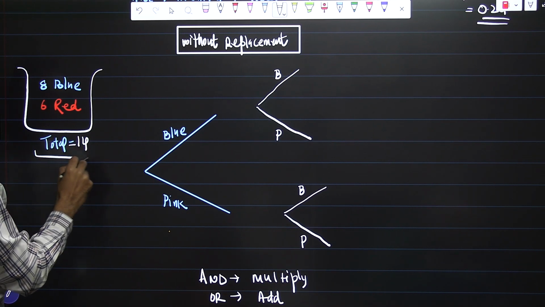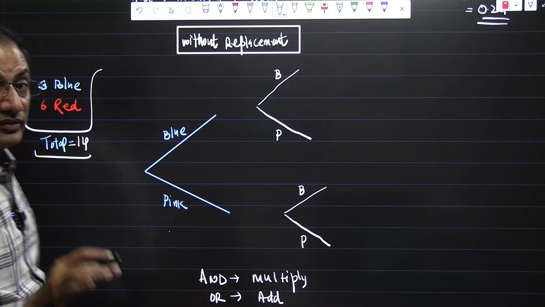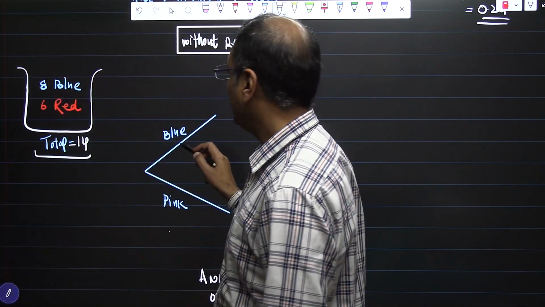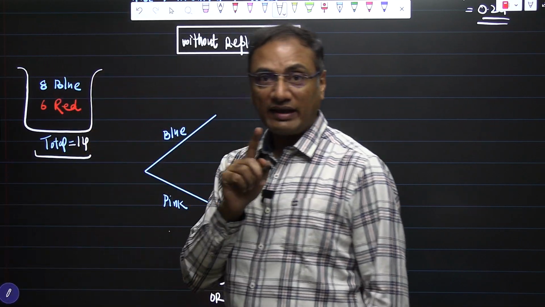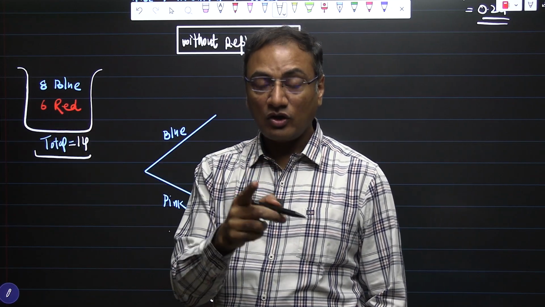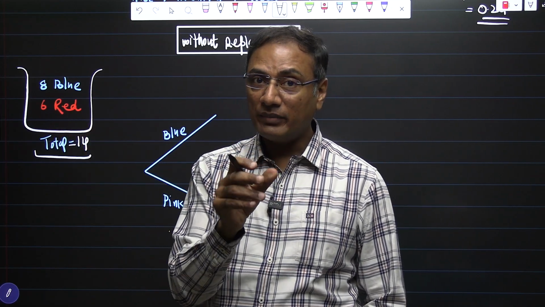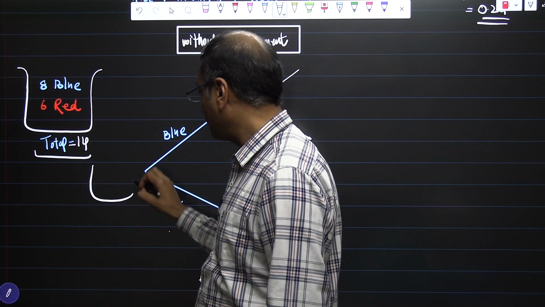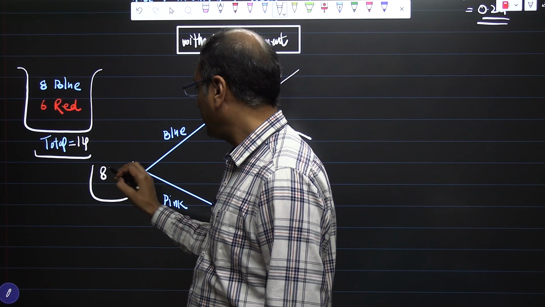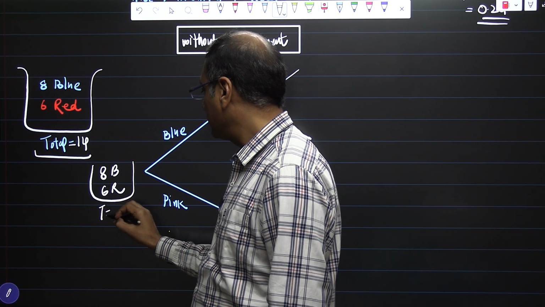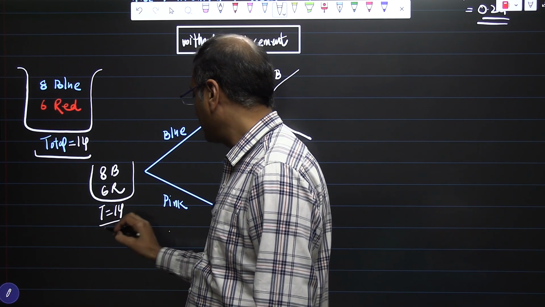Now how will the tree diagram work, see carefully. In the beginning, you need to make the jar or this diagram at every point on the tree diagram, because the numbers are going to change. So in the first step, what we have here is 8 blue and 6 red, which means the total is 14.